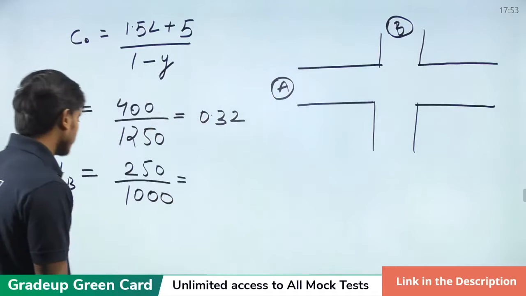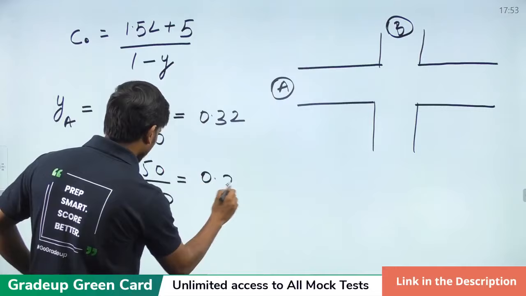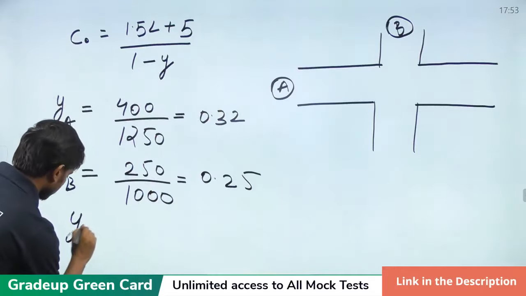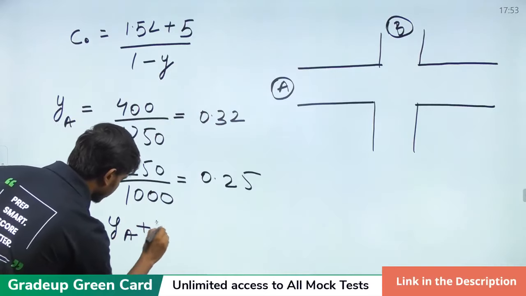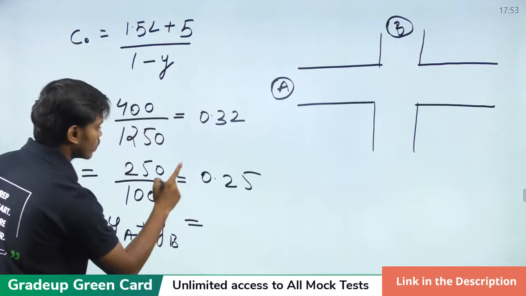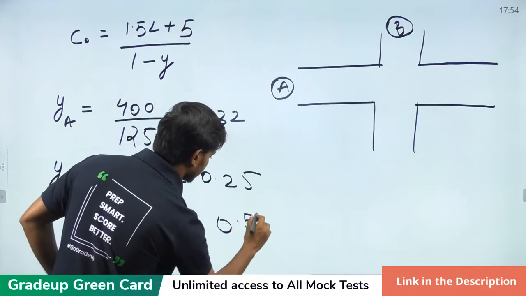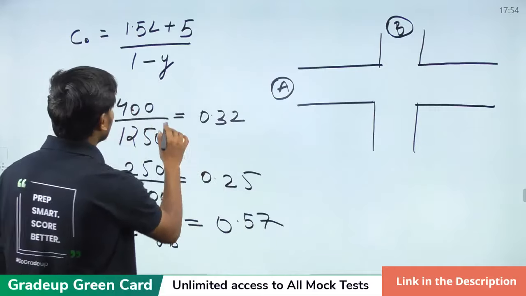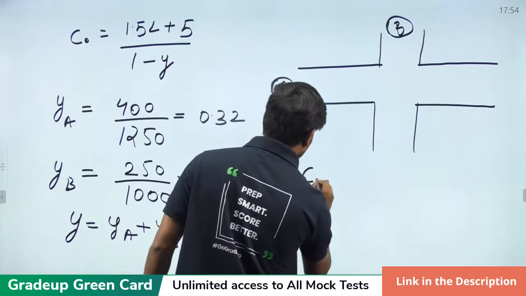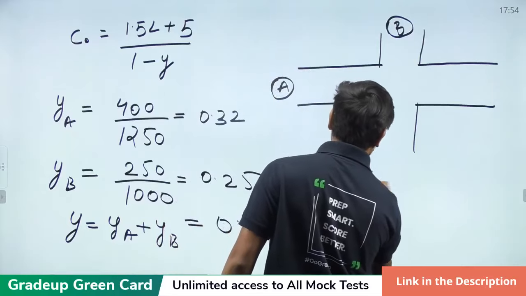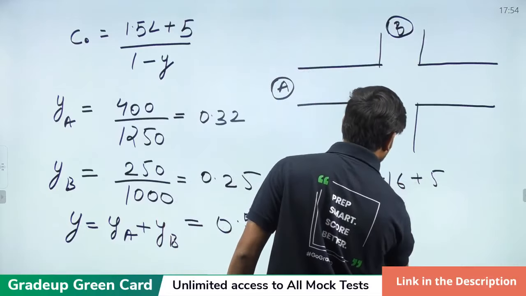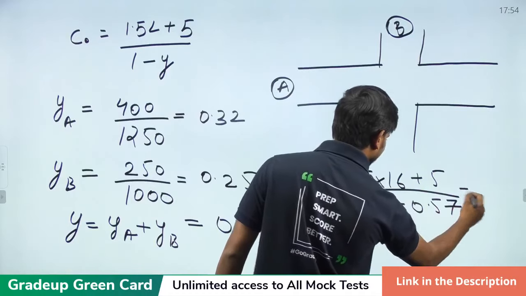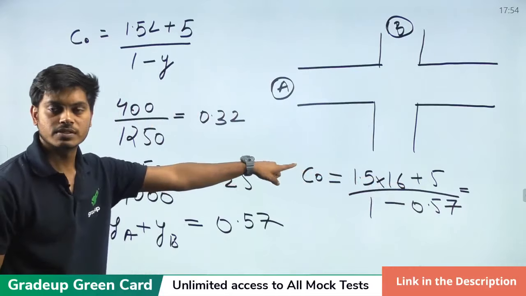Perfect. Thank you. 0.32 and 0.25, YA and YB. So Y is the sum of YA and YB, which is 0.57. Yes, 0.57. And let's just put the values here. C naught is equal to 1.5 into 16 plus 5, divided by 1 minus 0.57, and on calculating, please give me the answer for this.